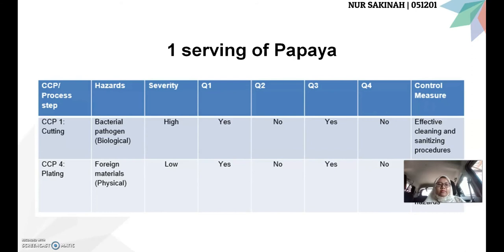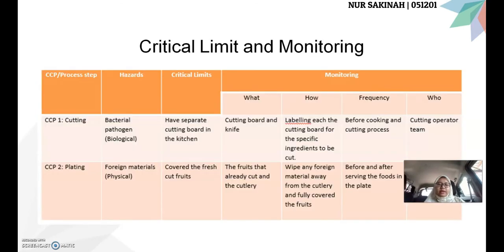The severity is low compared to the first CCP, and the control measure is to eliminate potential sources of physical hazard. Next, we move on to the critical limit and monitoring. So the first CCP is the cutting process. The critical limit is to have a separate cutting board in the kitchen. What we should monitor is the cutting board and the knife.